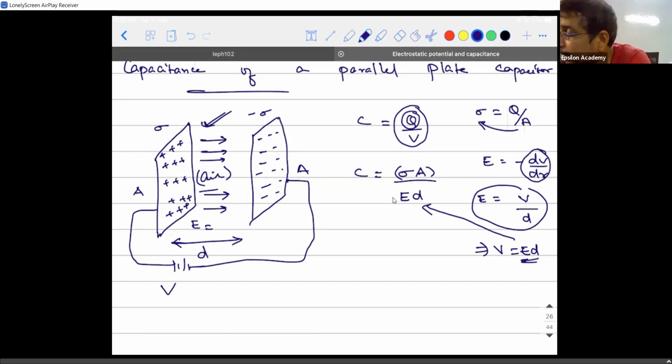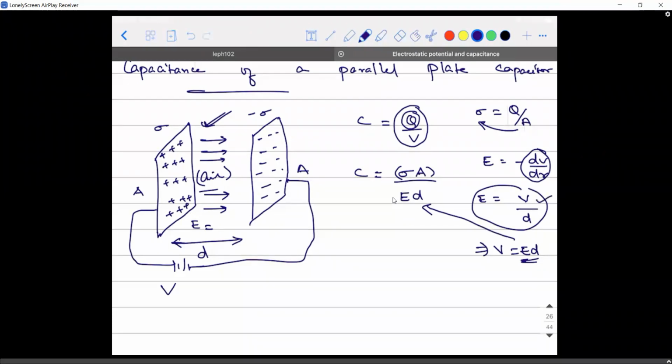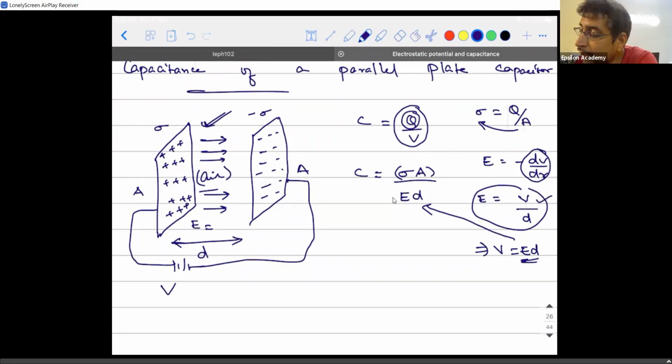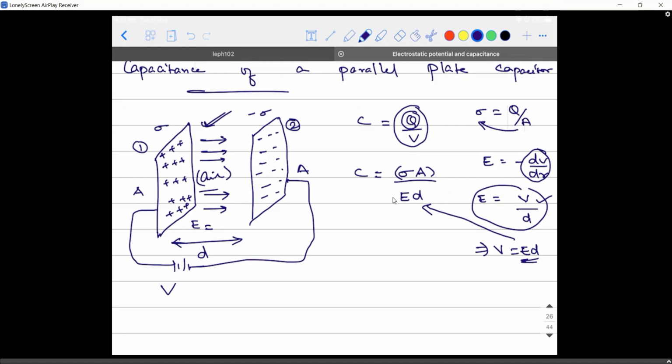So that's what I wrote as V divided by d. The electric field is calculated from the first plate to the second plate, because it is existing between the plates. V divided by what is the distance of separation between them? That is small d. That is why I wrote it as V by d. So V is equal to E into d.